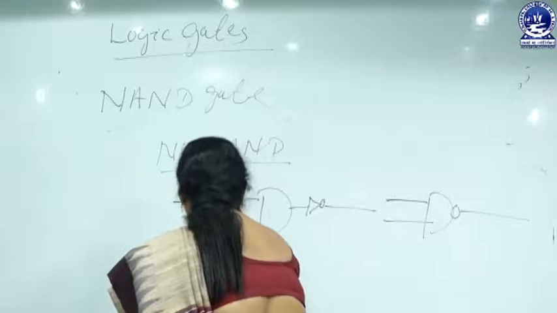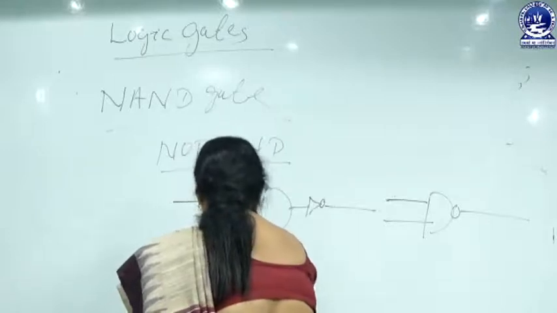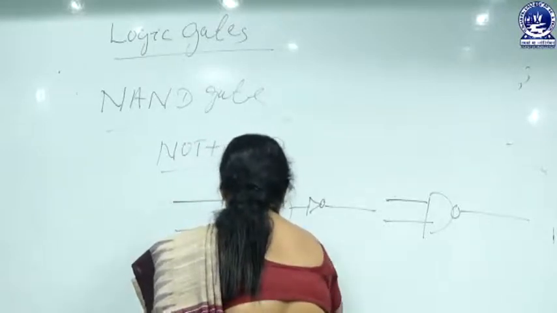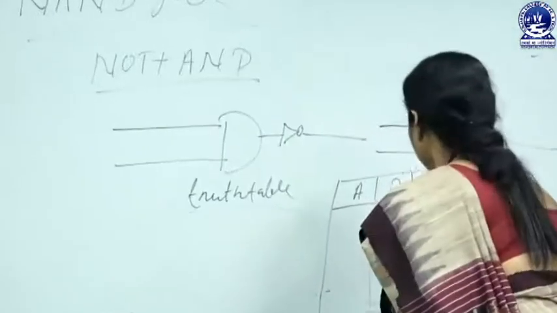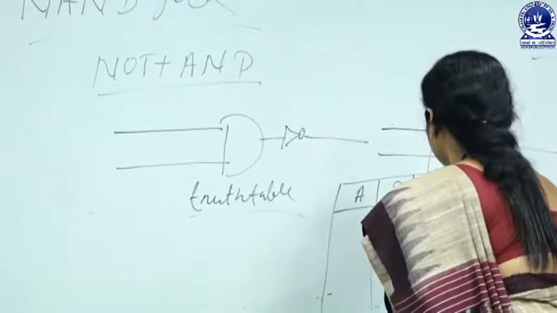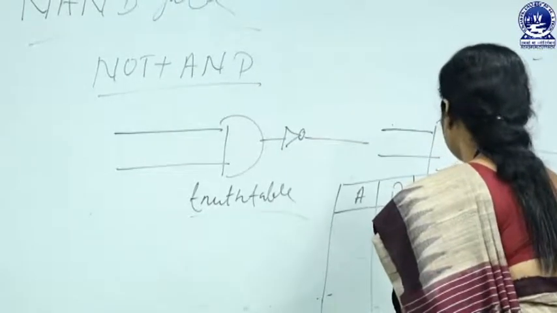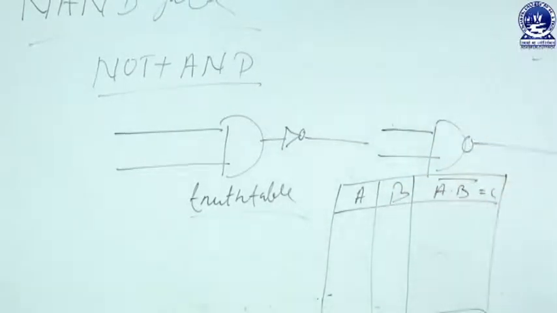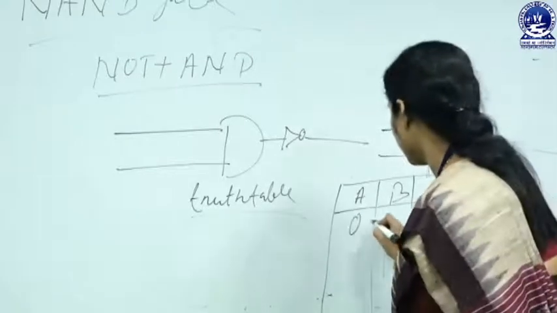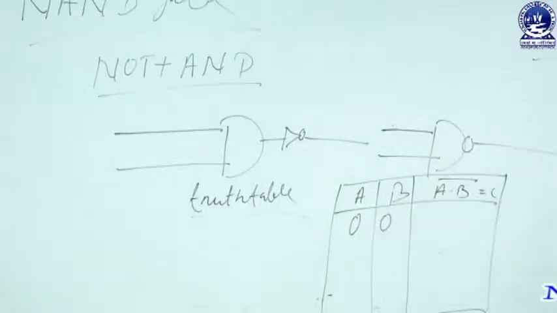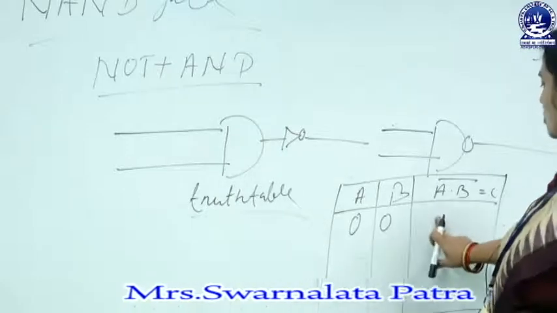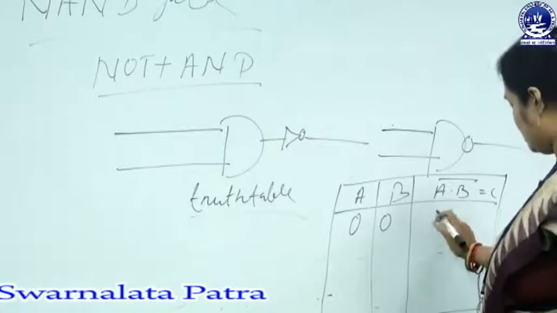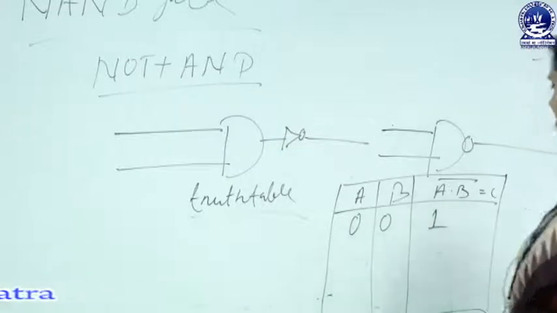And truth table for NAND gate is A dot B bar. If we take value of A equal to 0 and B equal to 0, then the output will be 1.